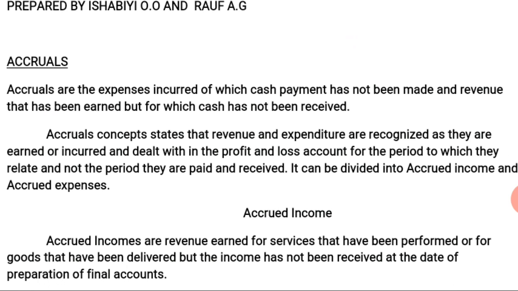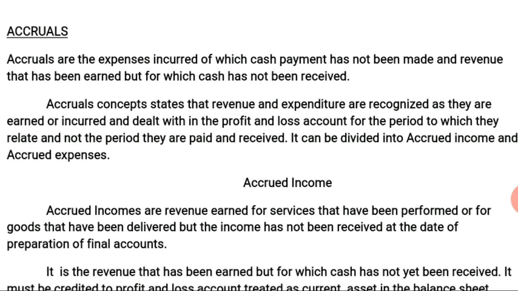What do we understand, or what do we mean by accruals? Accruals are the expenses incurred of which cash payment has not been made and revenue that has been earned but for which cash has not been received.